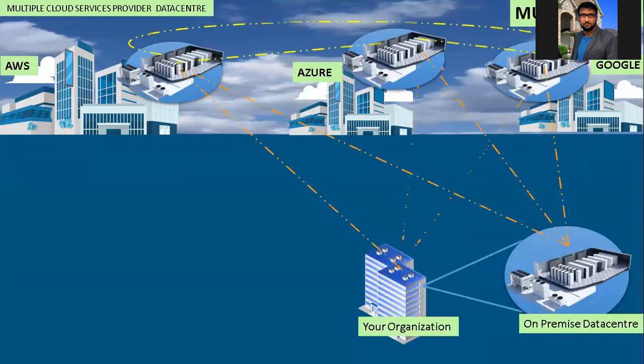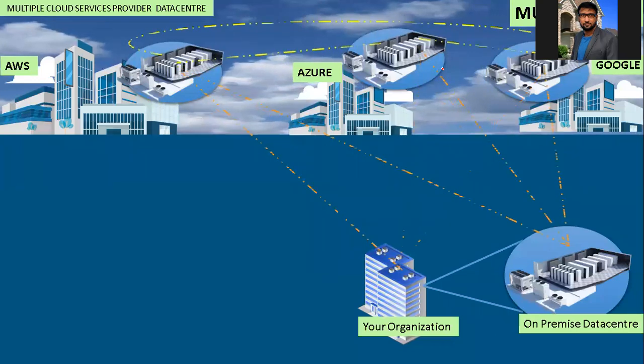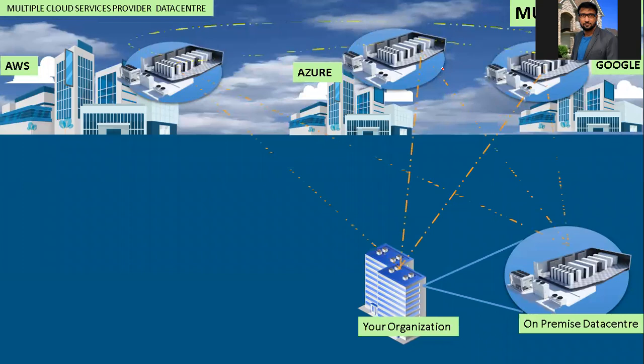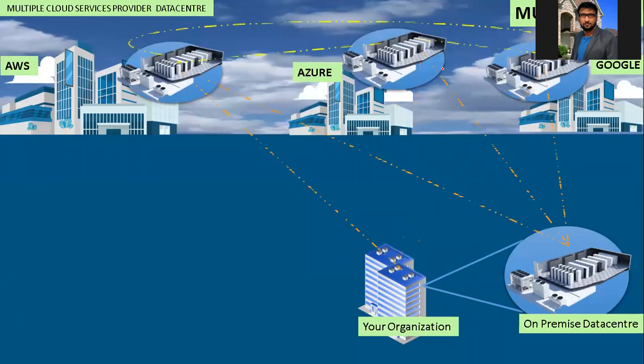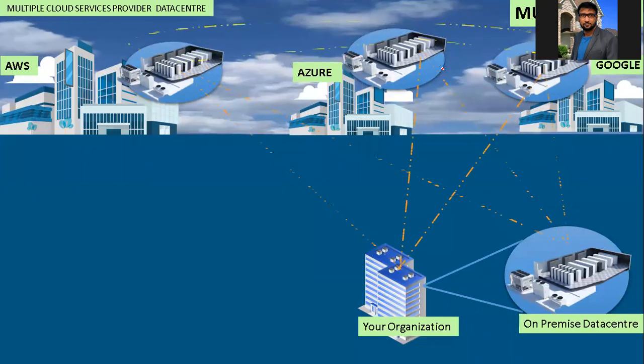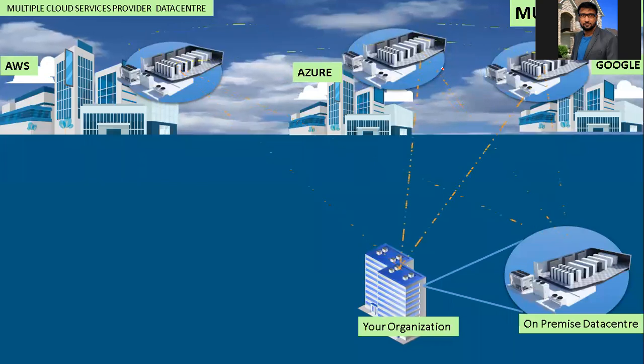Here in the diagram, as an animation, your organization is accessing AWS, Azure, as well as Google Cloud as one architecture. You will have accessibility from your organization and from your on-premise data center. You can access this.